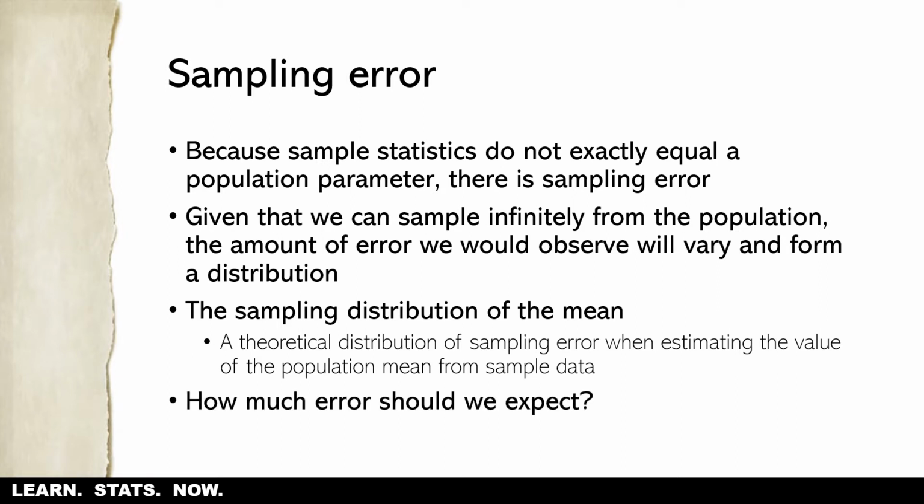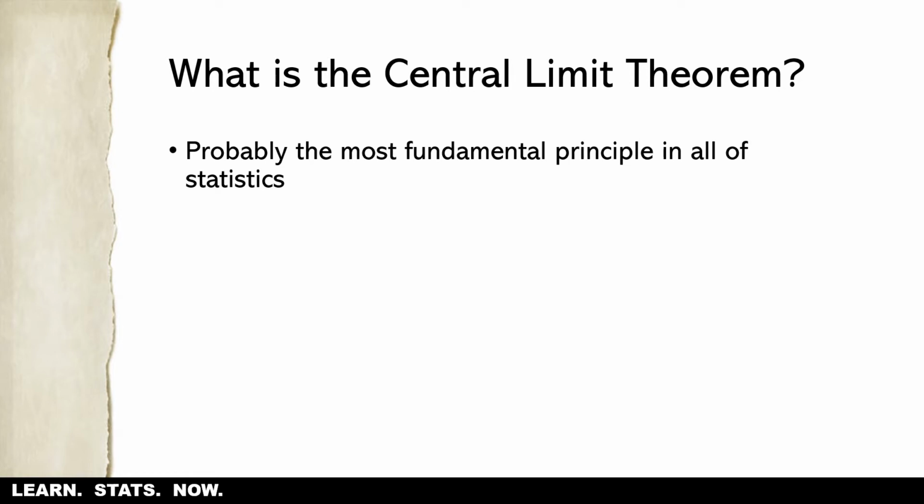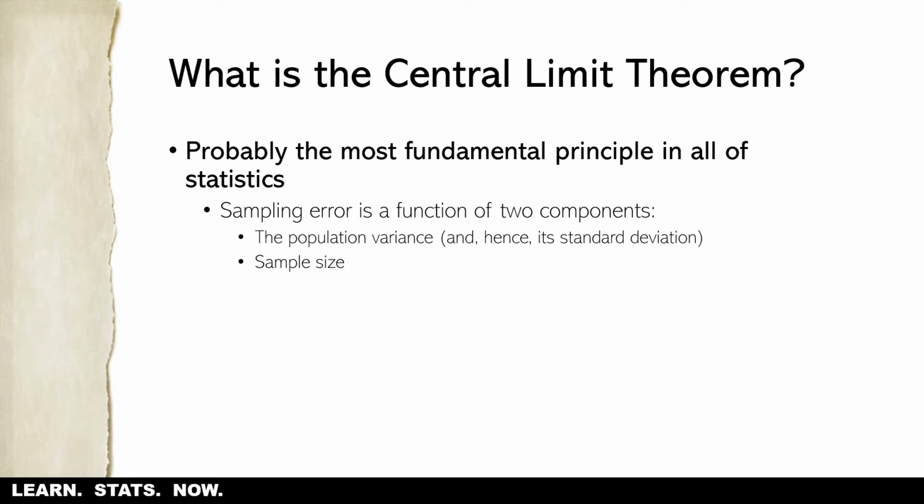So how much error should we expect? Well, the central limit theorem tells us this. It's probably the most fundamental principle in all of statistics. Basically it says sampling error is a function of two components. The first is the population variance, and hence its standard deviation. And the second is the sample size. So it's really these two components that contribute to overall sampling error.